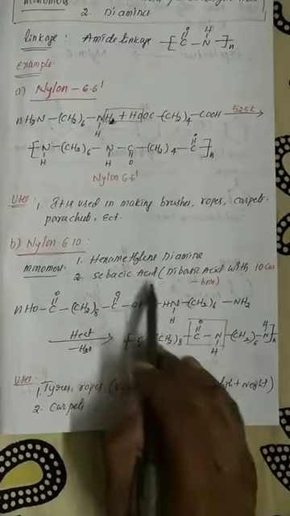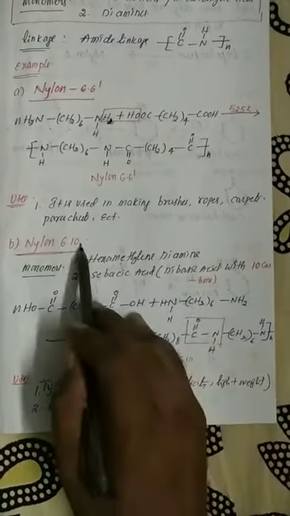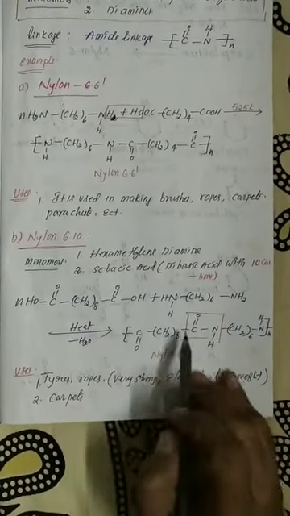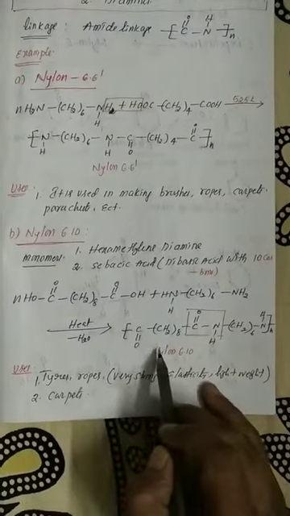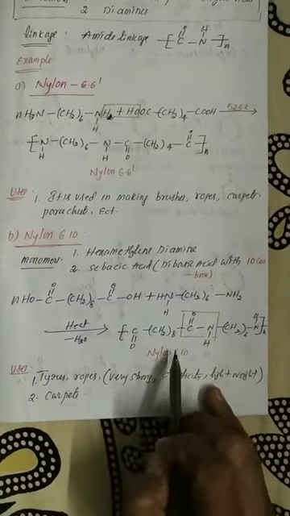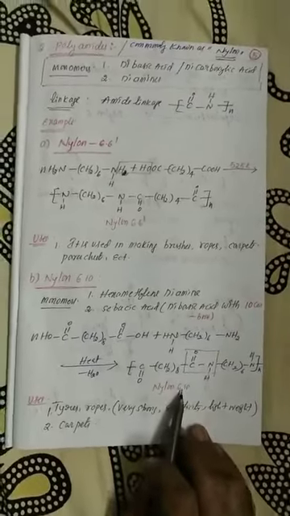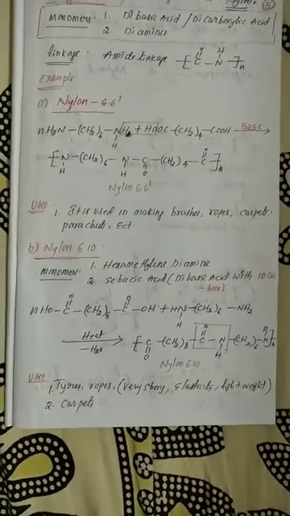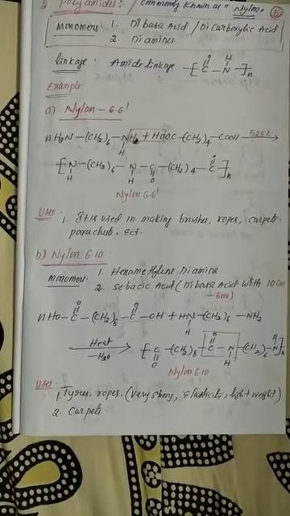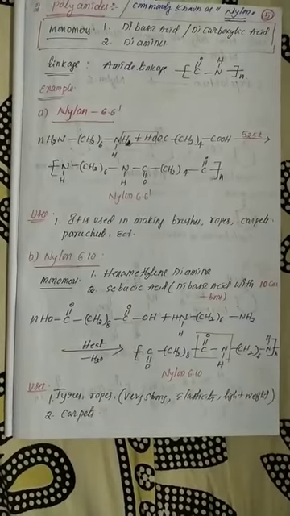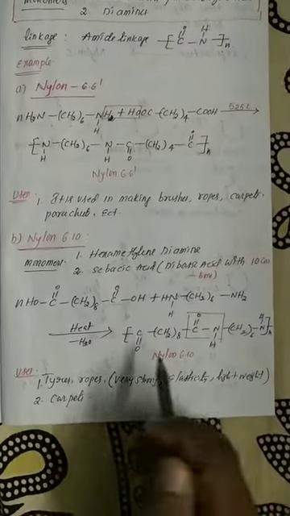Sebacic acid has 10 carbon atoms, hexamethylene diamine has 6 carbon atoms. If these two monomer units are connected together after elimination of a water molecule, finally what compound is formed? Nylon 6,10 is formed. So it is a very important point.